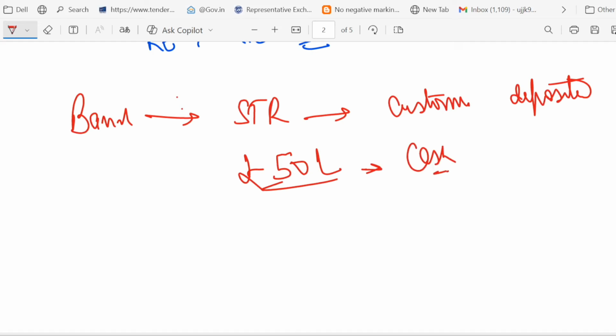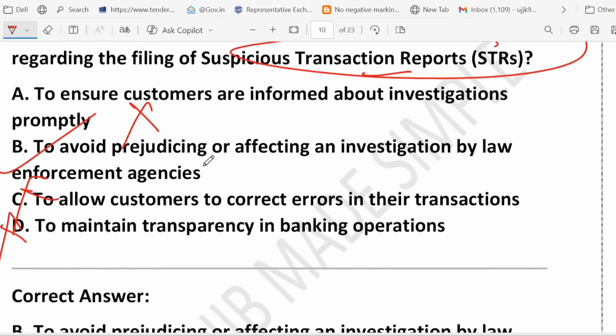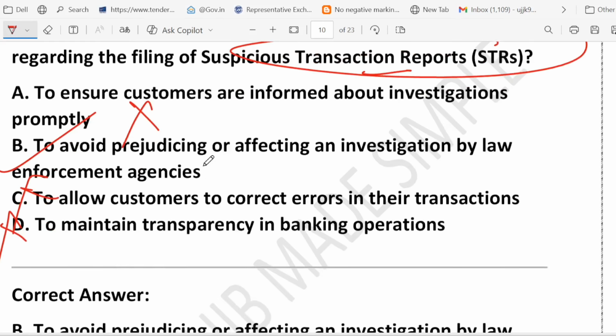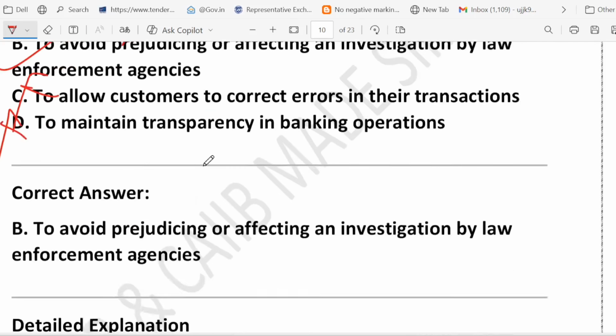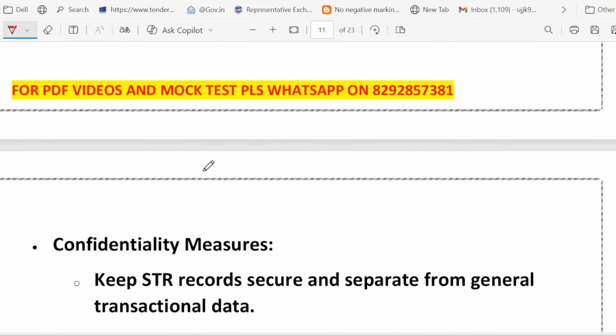So the bank filed an STR because the customer deposited 50 lakh rupees in cash suddenly. If the bank tells the customer, they might quickly withdraw or hide the money. That's why confidentiality is the key. I hope that is clear. So STR details must never be disclosed to the customer. The purpose is to prevent tipping off and protect the investigation. Records should be kept secure, handled by senior staff, and kept separate from normal data. I hope that makes sense.